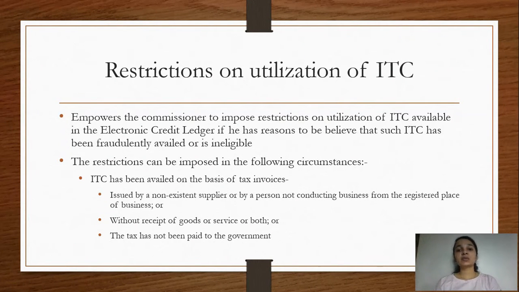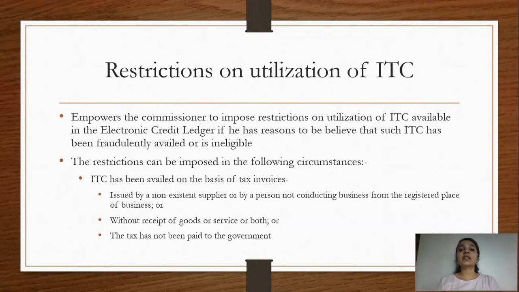So this particular rule empowers the commissioner to impose certain restrictions on the utilization of input tax credit which is there in the electronic credit ledger, provided that he has reasons to believe that the particular input tax credit has been fraudulently availed by a particular person, or he is not eligible to that particular credit which is appearing in his electronic credit ledger. So please understand that this rule is giving power only to the proper officers or the commissioner to put certain restrictions on utilization of ITC.